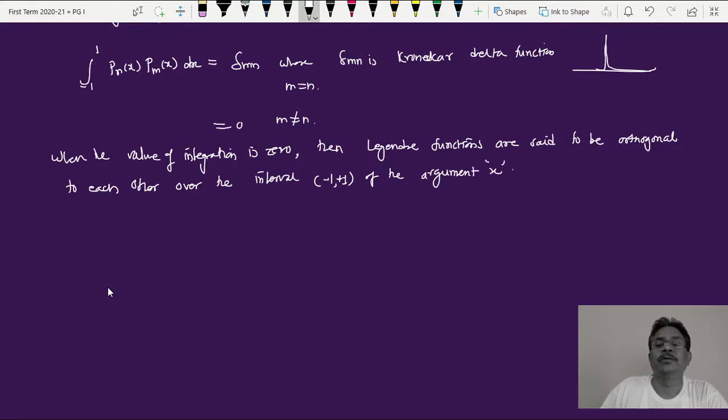This is the definition of the orthogonality of Legendre functions or Legendre polynomials.